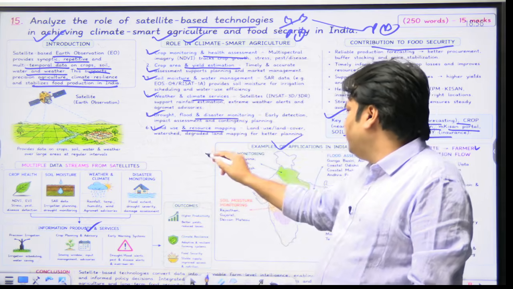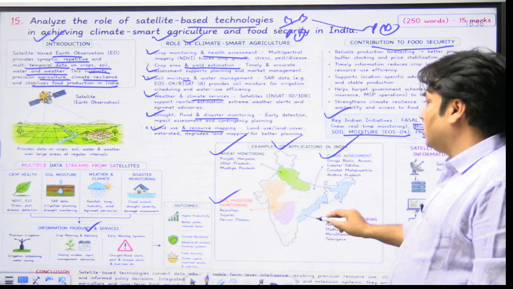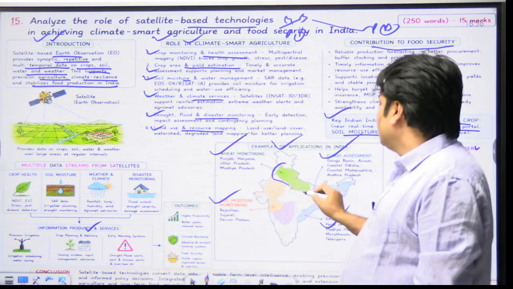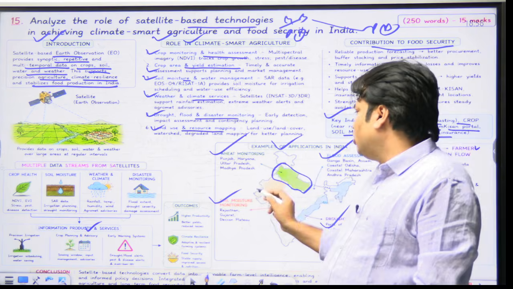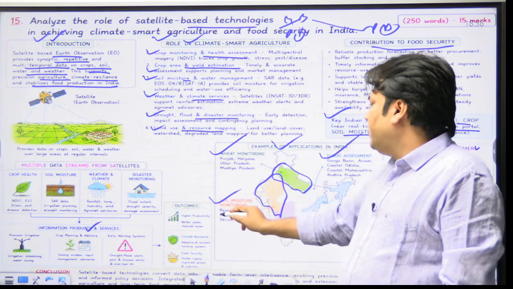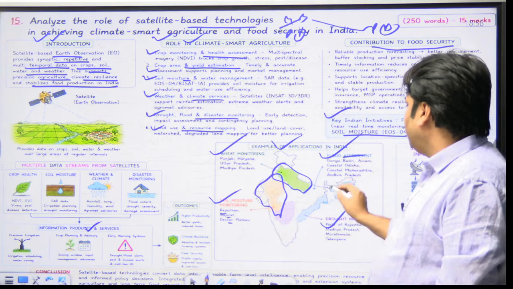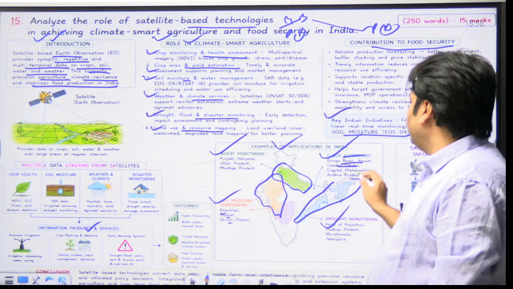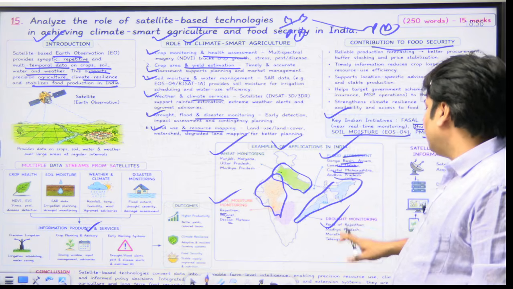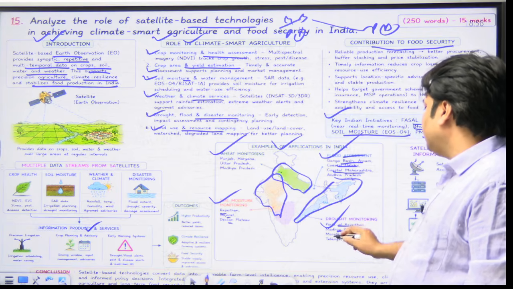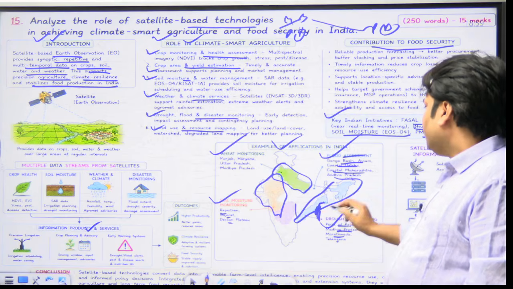Examples of application: wheat monitoring, soil moisture monitoring, flood assessment, drought monitoring. When we talk about wheat monitoring, this is done particularly in areas of Punjab, Haryana, UP and Madhya Pradesh. Soil moisture monitoring is done mainly in areas of Rajasthan, Gujarat and the Deccan Plateau. Flood assessment is done basically in the Ganga Basin region, Assam, coastal Odisha, coastal Maharashtra and Andhra Pradesh. In drought monitoring, parts of Rajasthan, Madhya Pradesh, Marathwada and Telangana. So we are talking about this, right? So this is the answer.